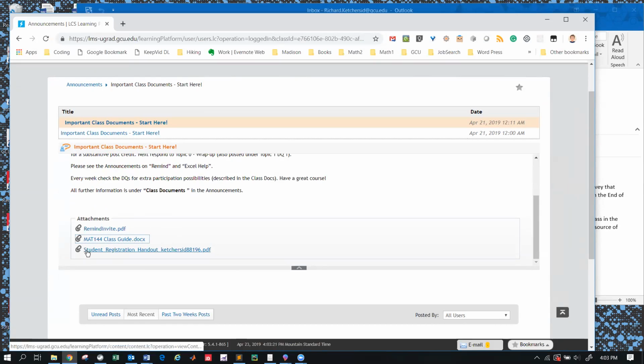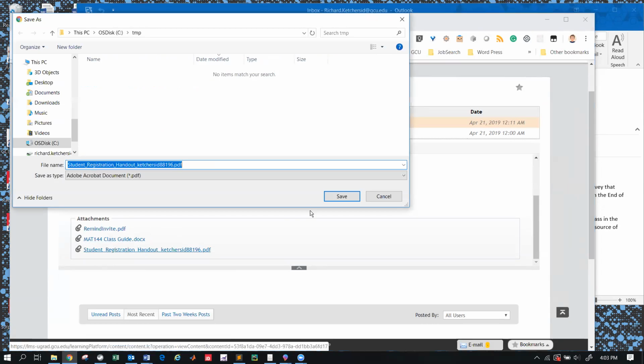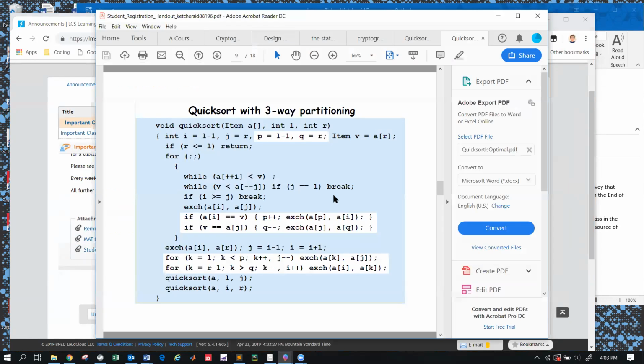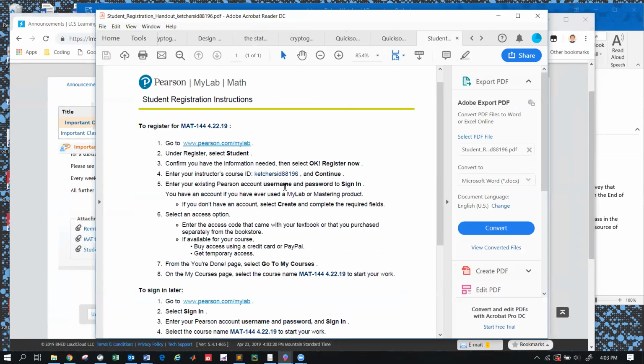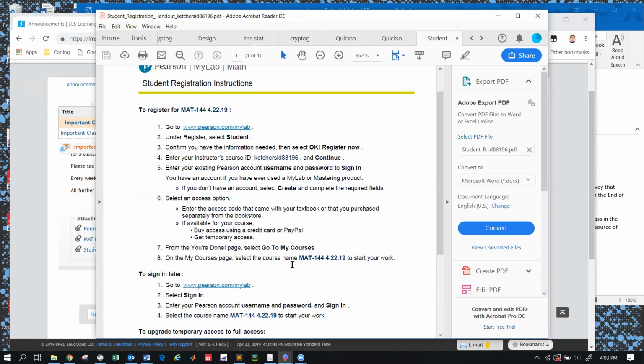Another really important thing here is the student registration handout. Let me open this real quick. This will tell you how to register for MyMathLab, and you want to go to this website, MyLab at Pearson, and you want to follow these instructions. They're easy to follow. There shouldn't be any problem.